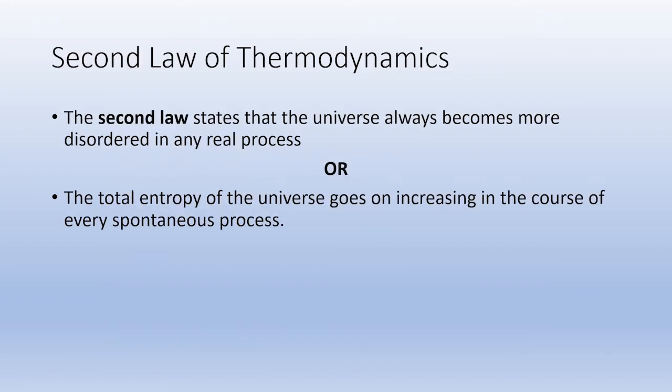So here comes the second law of thermodynamics. The second law states that the universe always becomes more disordered in any real process, or in other words, the total entropy of the universe goes on increasing in the course of every spontaneous process. That is the second law. As per the first law of thermodynamics, the total energy of the universe is a constant. And as per the second law of thermodynamics, the total entropy of the universe goes on increasing.